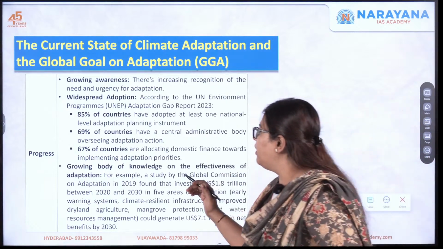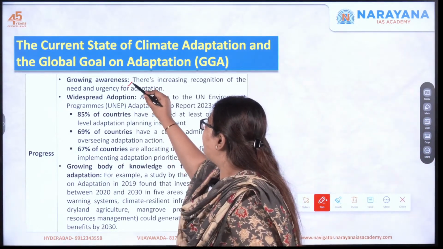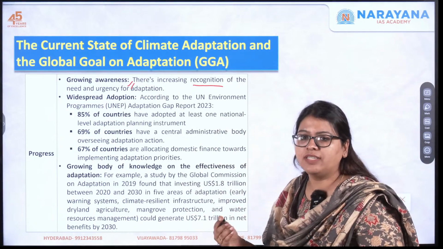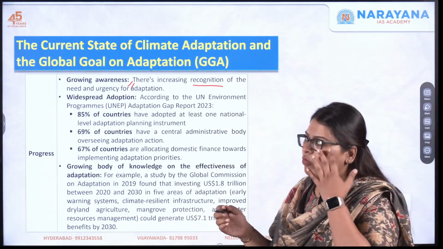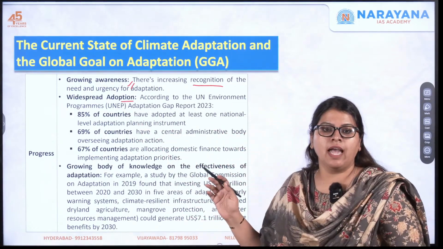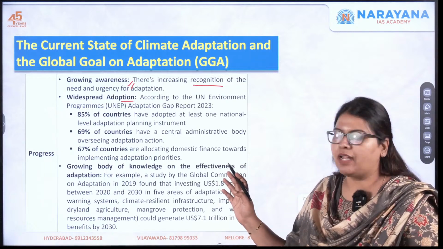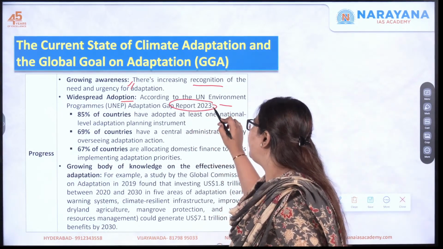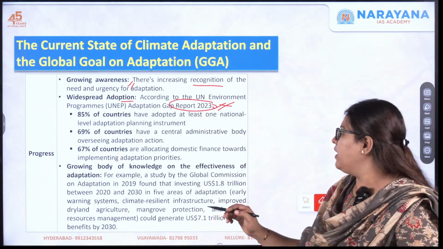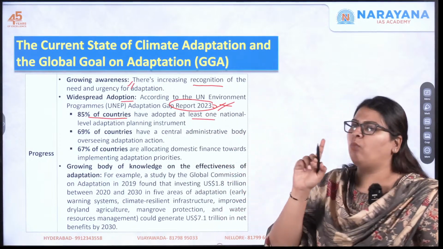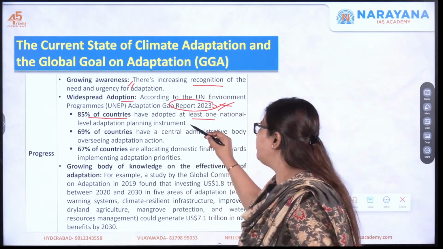Looking at the growing awareness, there is increasing recognition of the need and urgency of adaptation. Next, there is widespread adoption also. As per the UNEP, the United Nations Environment Programme, Adaptation Gap Report of 2023, the recent one, 85% of countries have adopted at least one national level adaptation planning instrument.